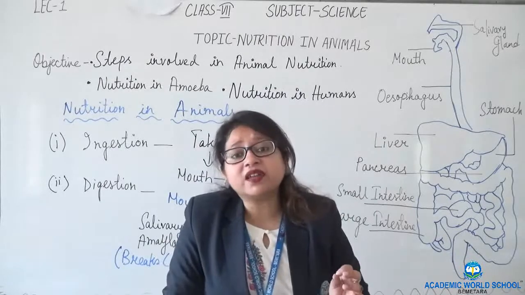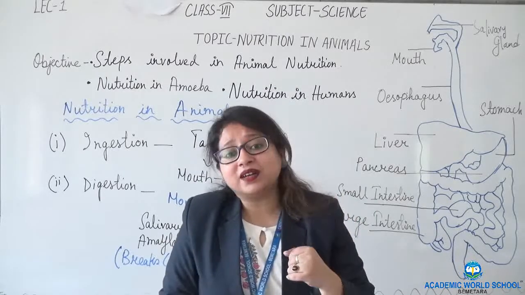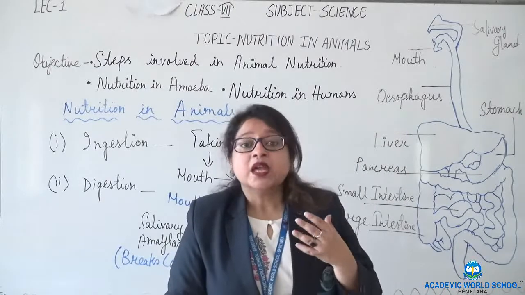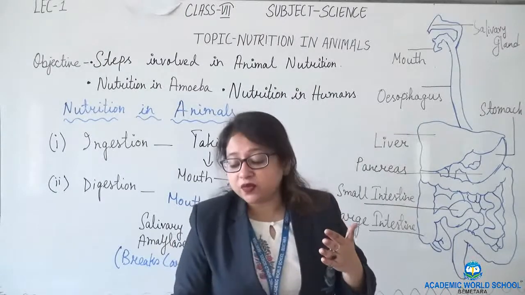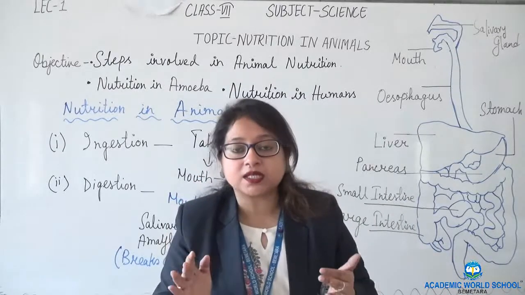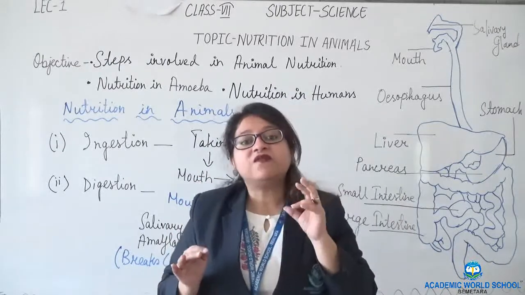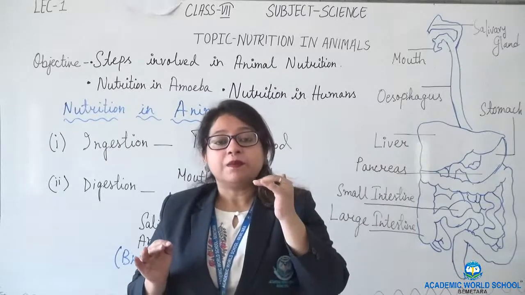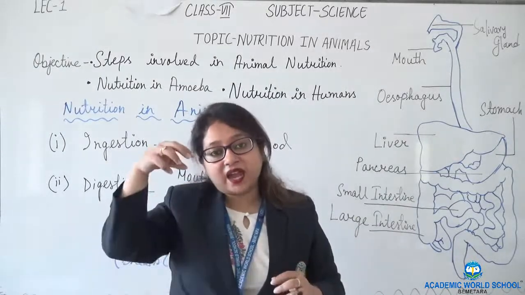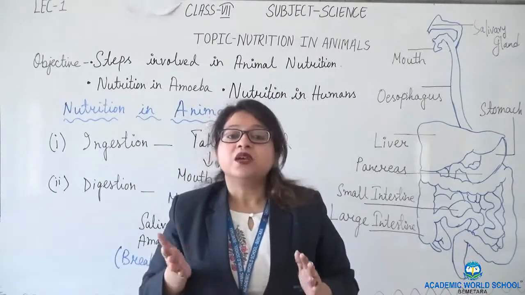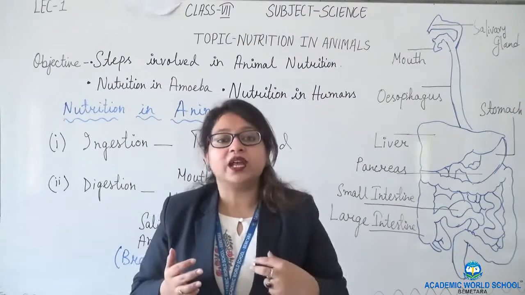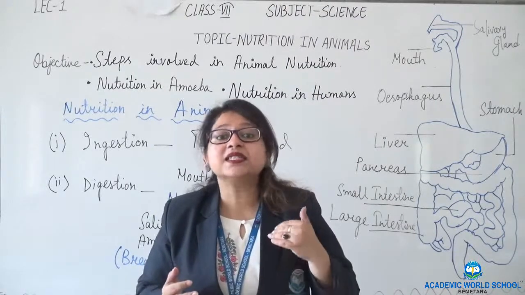In very rare cases, our food can enter into the windpipe and we get choked. So, how does it happen? We are having a flat-like structure which is known as epiglottis. Epiglottis functions in passing the food through the food pipe and passing the air to the windpipe. When epiglottis malfunctions at times, then the food enters into the windpipe and we get choked.